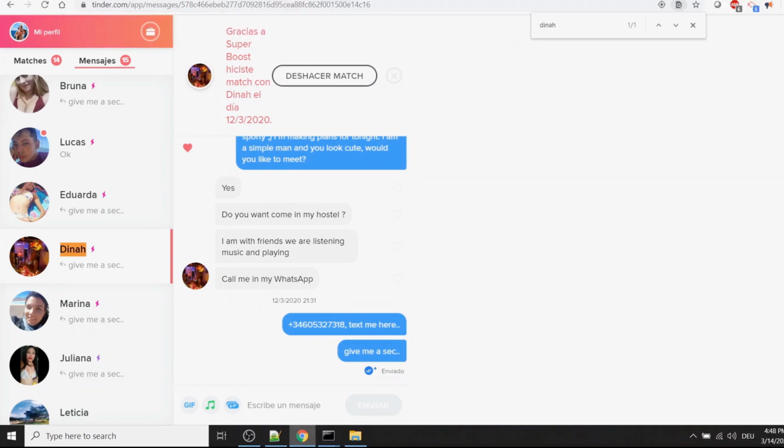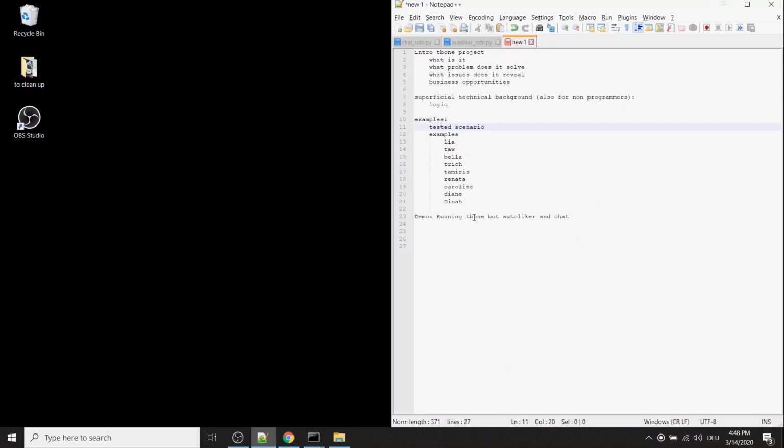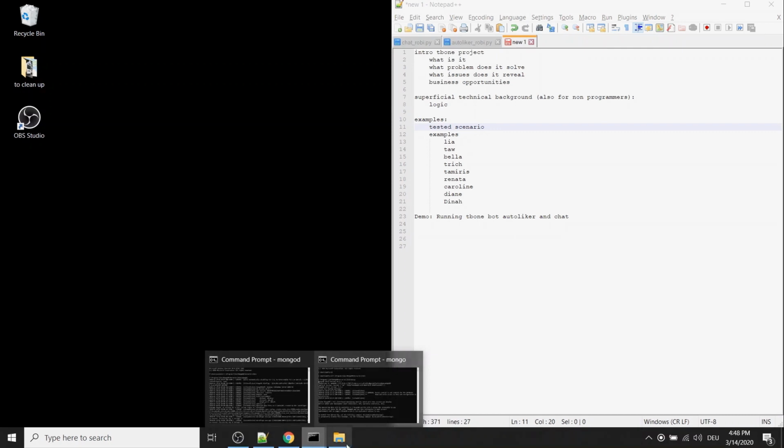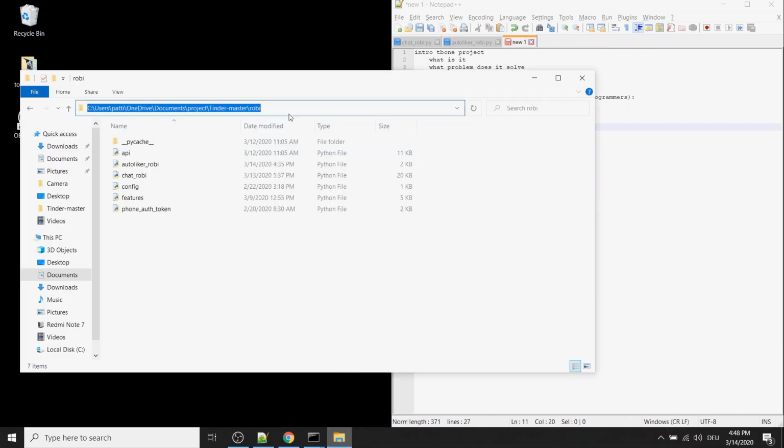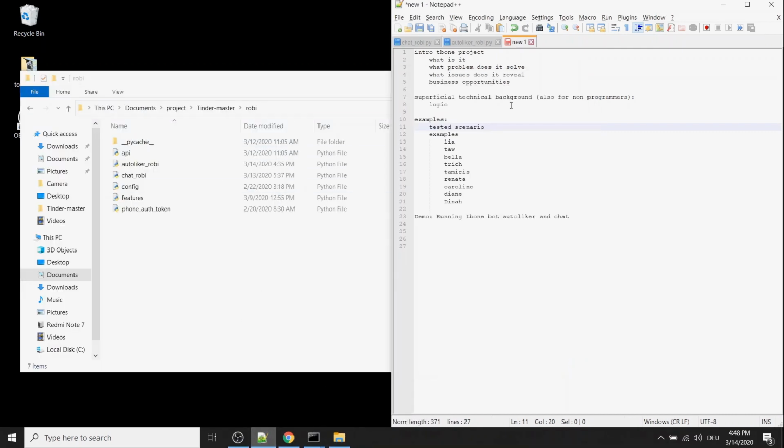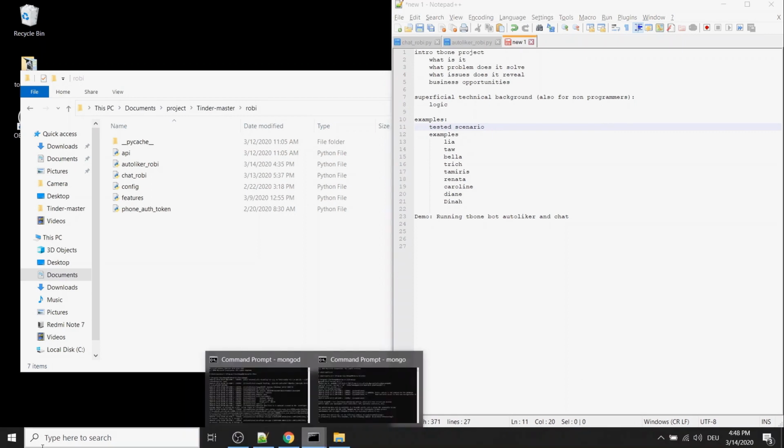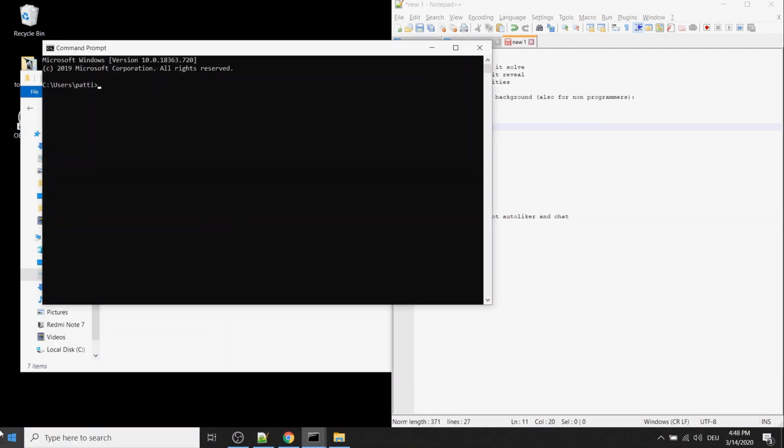So, let's go and have a demonstration. The way this works is fairly simple. As I said, we have these two files, the Autoliker and the Chat Robbie. So what we can do is just execute the two files. Now I just go to the folder where this file is in, and I will execute the Autoliker Robbie.py. This is the file you're seeing here.